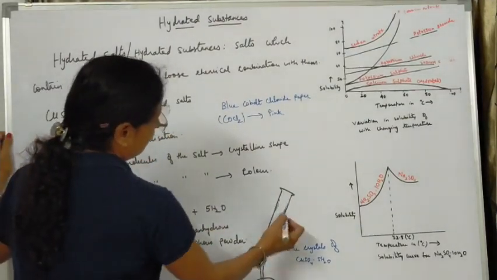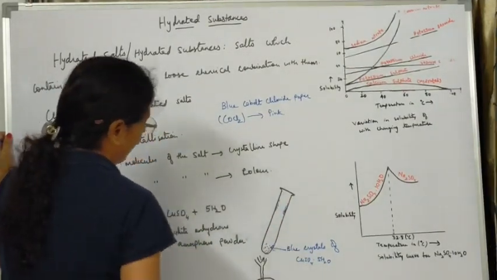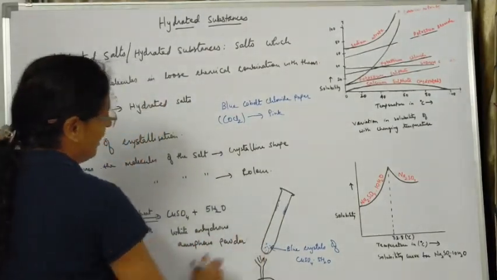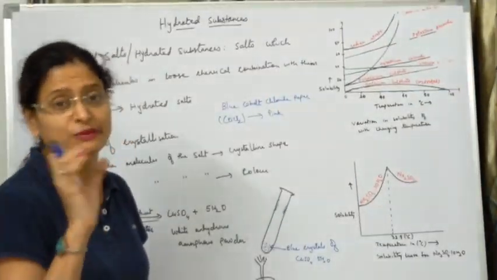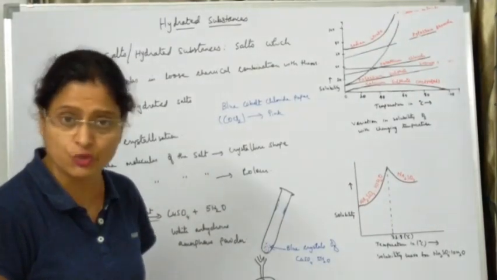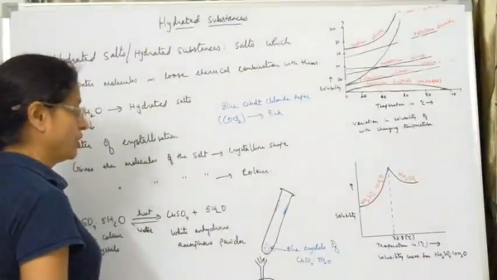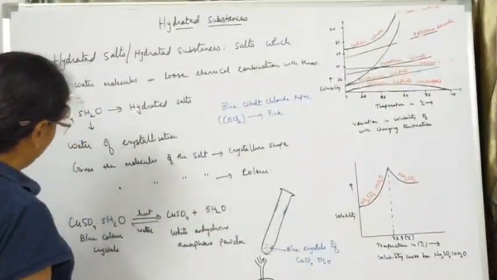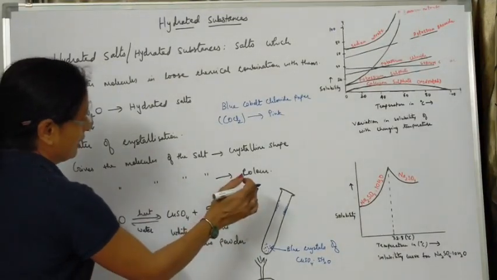Another test is that if this liquid is brought back into the copper sulfate which has turned to a white anhydrous amorphous powder, it will turn blue again, that is, it will regain its color. So whenever water is added to anhydrous white copper sulfate, it turns blue, and that is another test for identification of water molecules. So this is how we test for water molecules, and this is what happens when hydrated salts are heated.